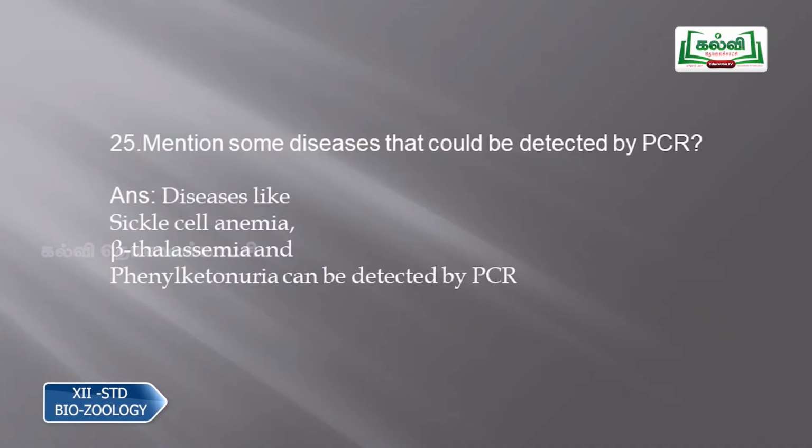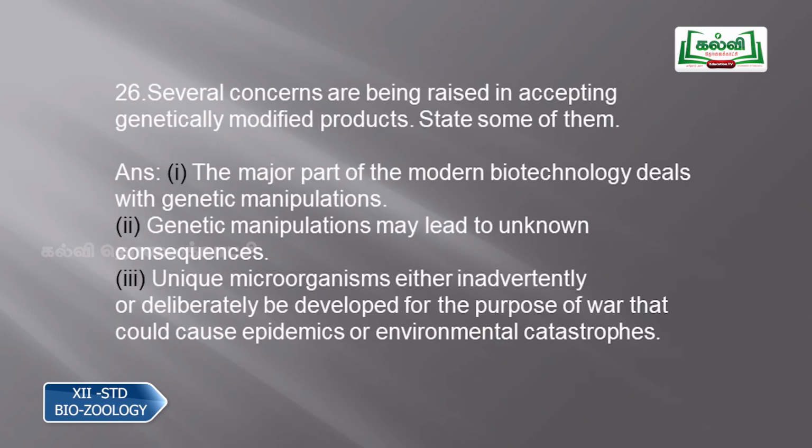These are the three techniques that are reliable for the early diagnosis of diseases. Then question number 25, mention some diseases that could be detected by PCR. Sickle cell anemia, beta thalassemia, and phenylketonuria can be detected by PCR.